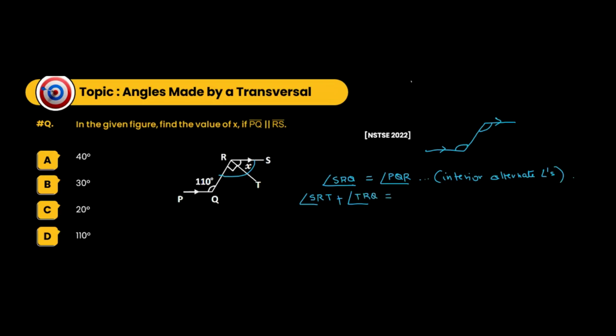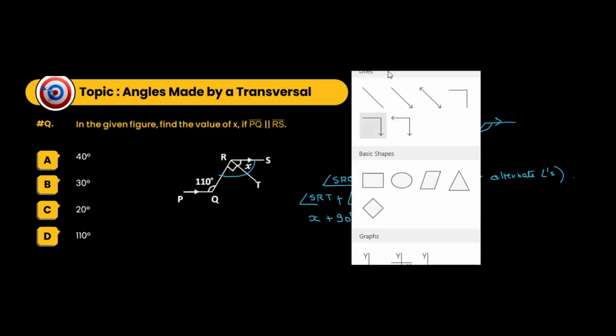This will be equal to angle PQR. So SRT is X, plus TRQ, that is 90 degrees, is equal to angle PQR, that is 110 degrees. So therefore, X is equal to 110 degrees minus 90 degrees.